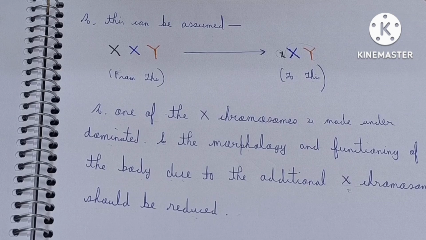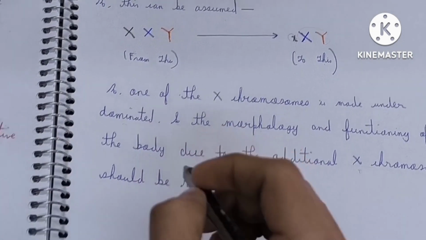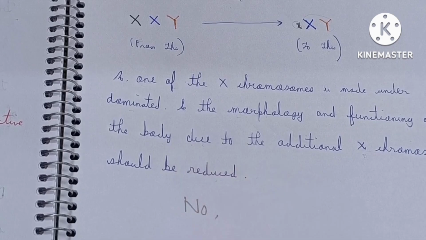So therefore, according to me, the answer is no. That is, in transgenders, these X-linked recessive diseases don't occur. And if these X-linked recessive diseases are to be transferred, then most of the characters in such persons will be masculine, because one of the X chromosomes is made under-dominated.